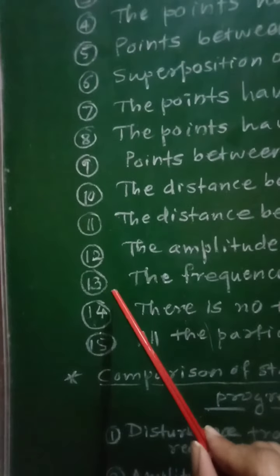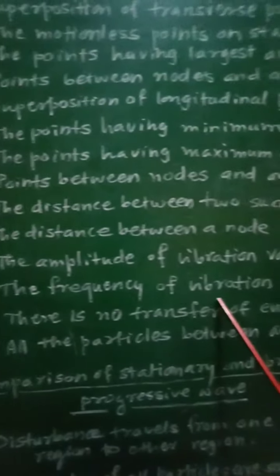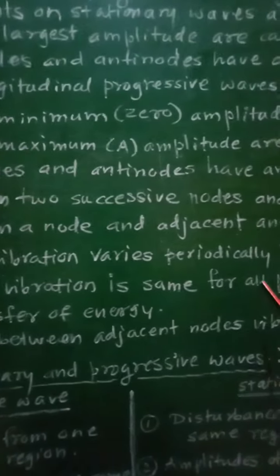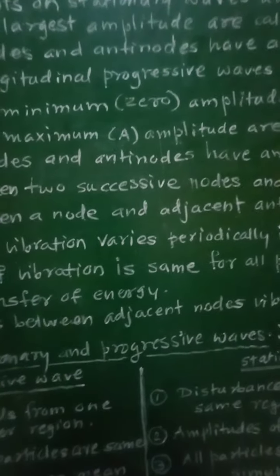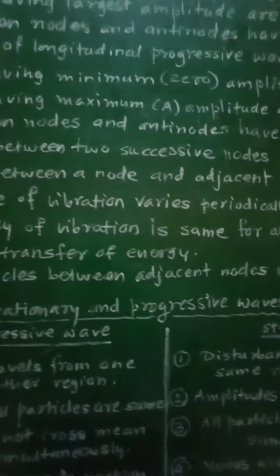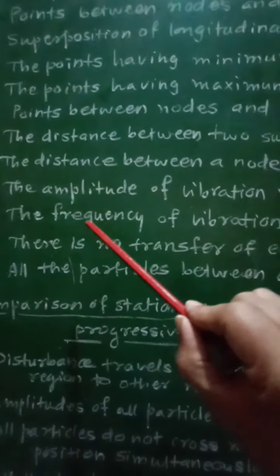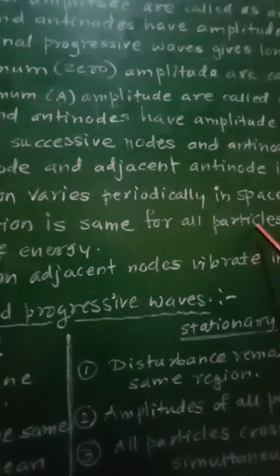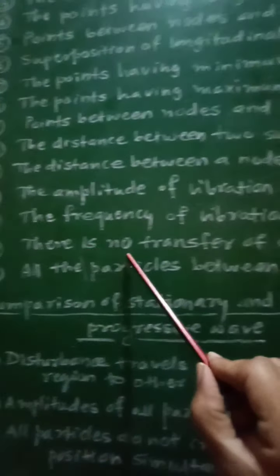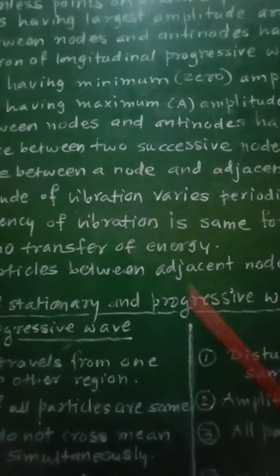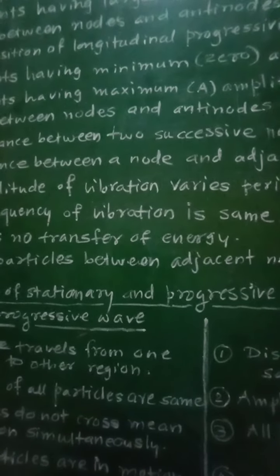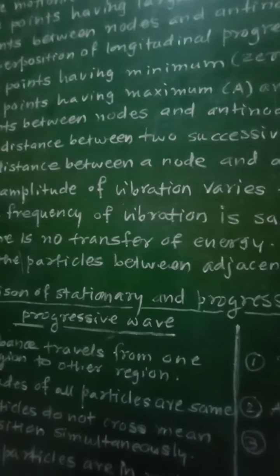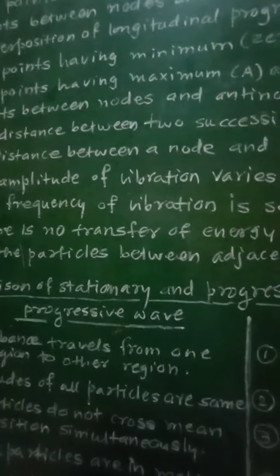Then 13th characteristic, the frequency of vibration is the same for all the particles. So if you consider the particles on the stationary waves, the frequency of vibration is the same for all the particles. Similarly, 14th characteristic, there is no transfer of energy when the stationary waves are produced. So stationary waves will not transfer energy through the medium from one place to another.